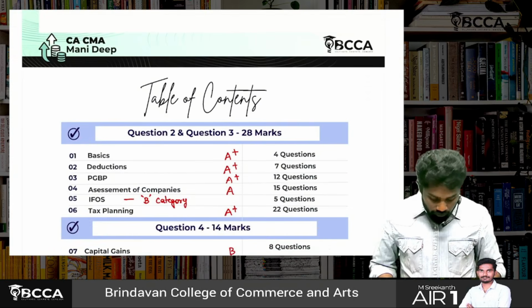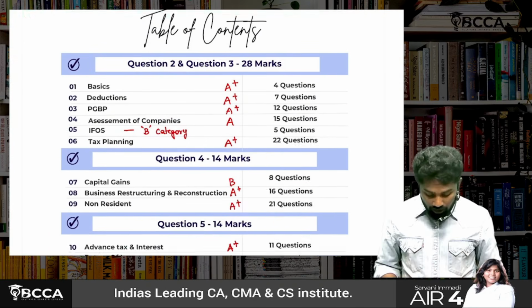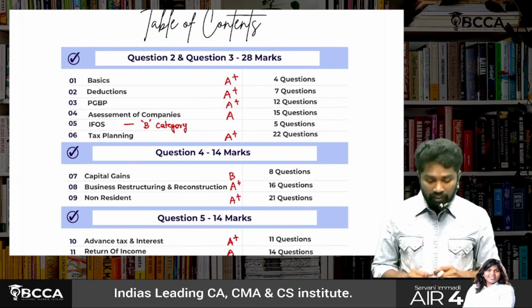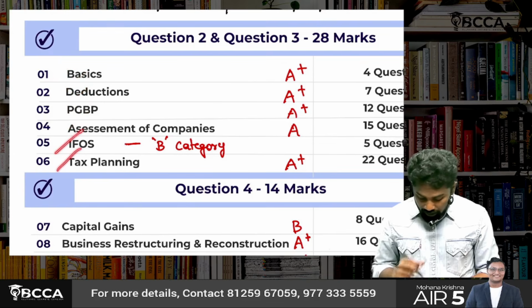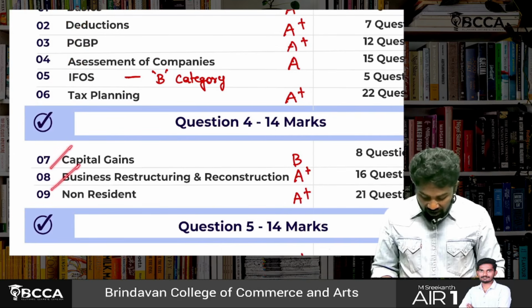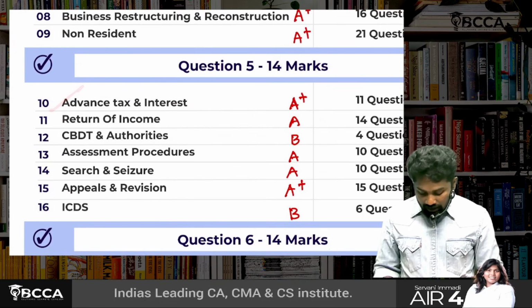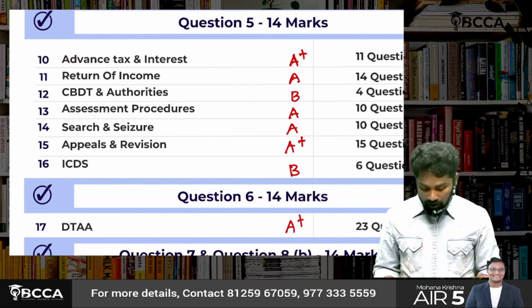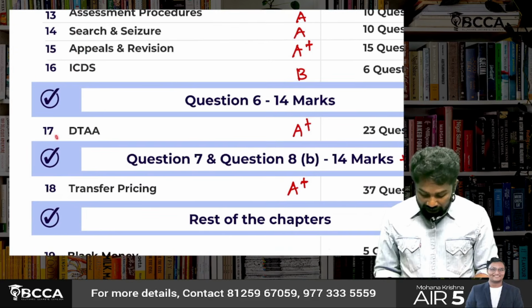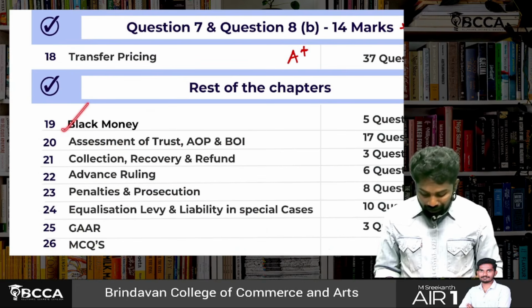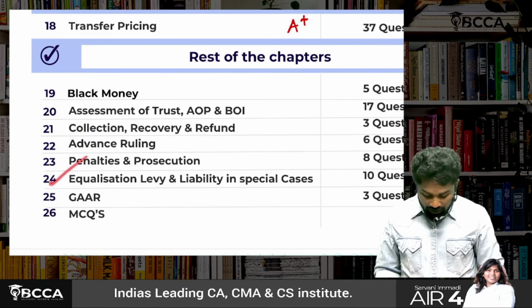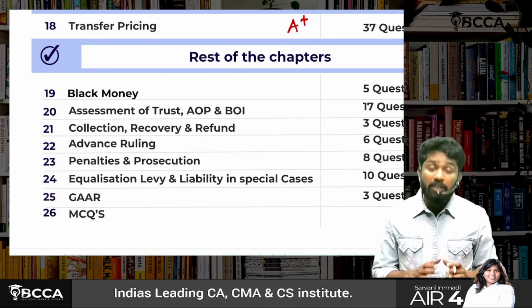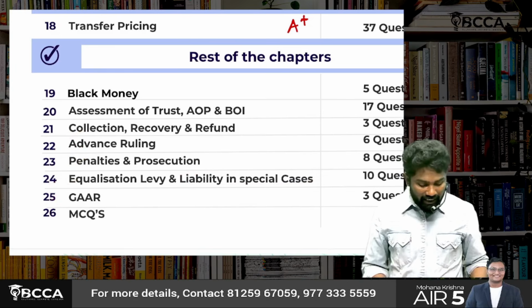Now, before telling what the important chapters are, these are the chapters we have at the CMA final level: Basics, deductions, PGBP, assessment of companies, IFOS, tax planning, capital gains, business restructuring, NR taxation, advanced tax and interest, return of income, CBDT and authorities, assessment procedures, search and seizure, appeals and revision, ICDS, DTAA, transfer pricing, black money, assessment of trust, collection, recovery and refund, advance ruling, penalties, equalization levy, liability in special cases, GAR, and then MCQs. We have this many chapters in our syllabus.